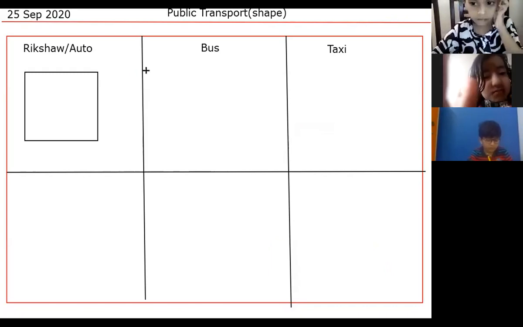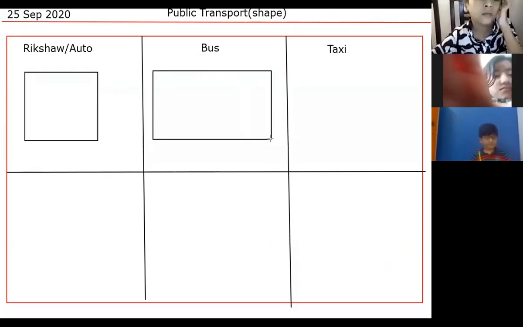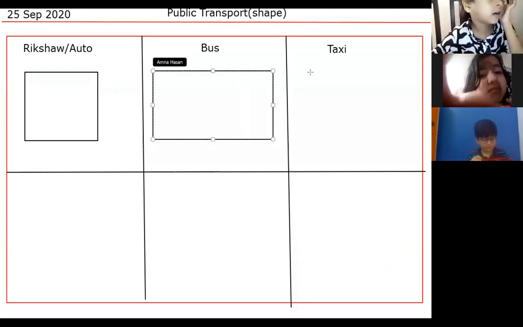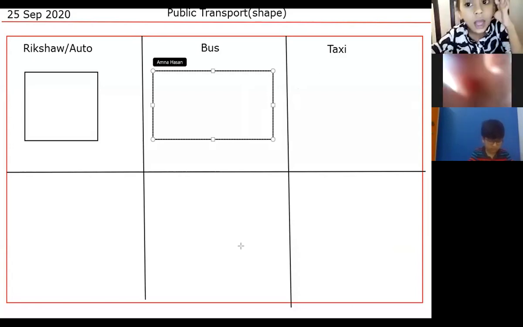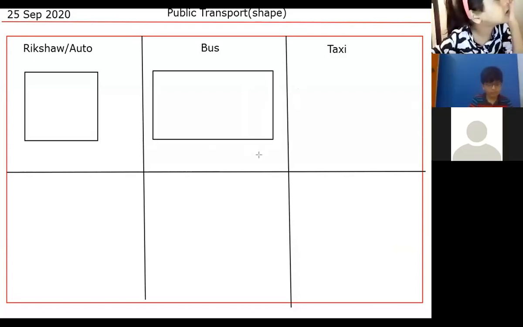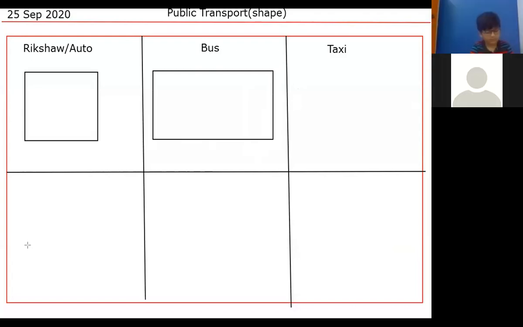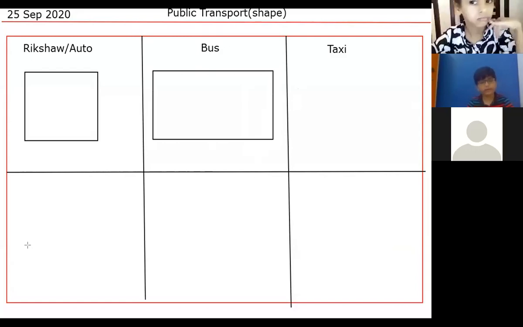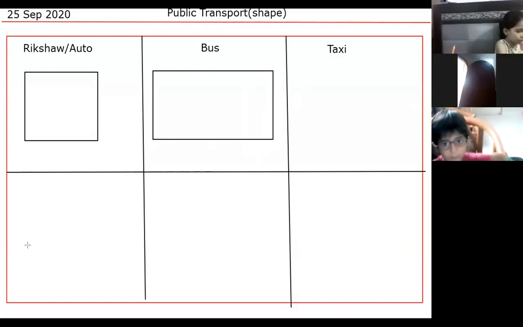We are going to draw the basic shape first. And this is the rectangle for the bus. Good job, Javeria. Everyone, you draw the bus down below with the details. I want details also, the bus details. Khizar, open your camera. Yes, the last but not the least, taxi.